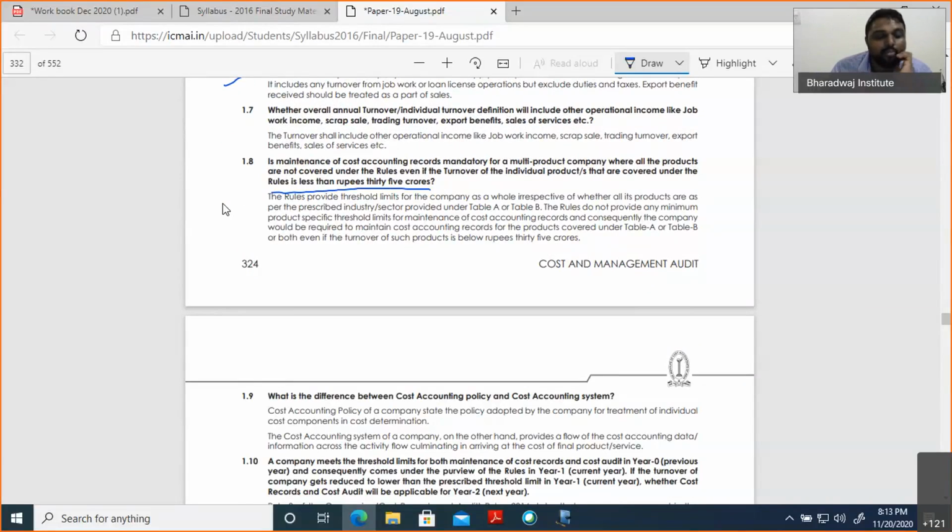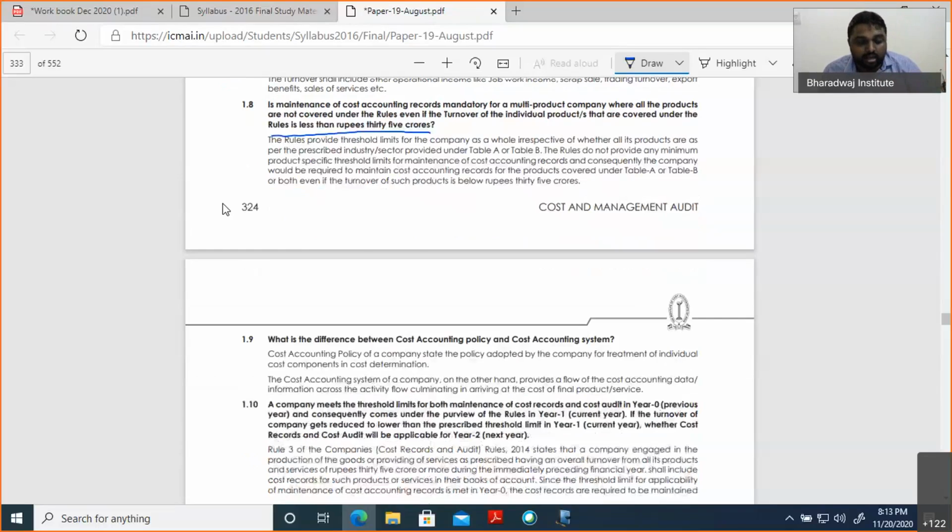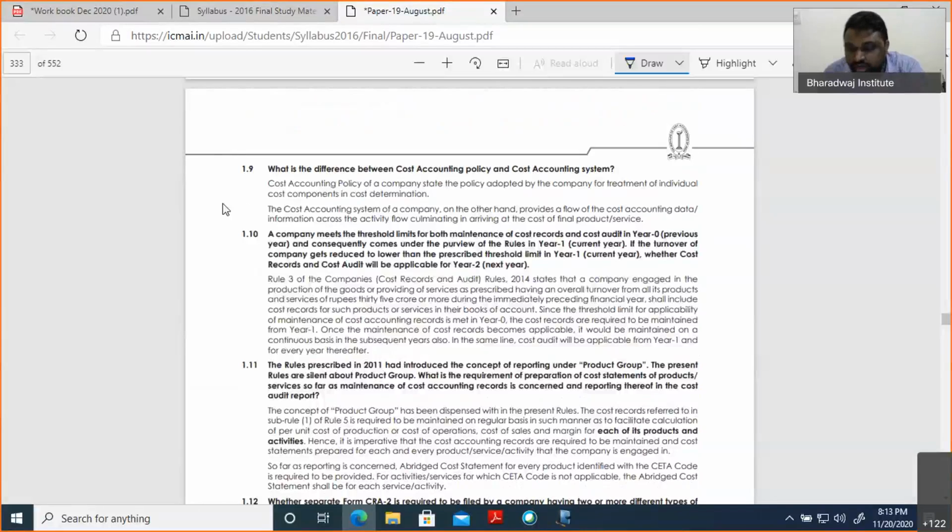So we know the provision. If it is less than 35, not applicable. If it is more than 35, that is applicable. This is a previous year question for intermediate. What is the difference between cost accounting policy and cost accounting system?